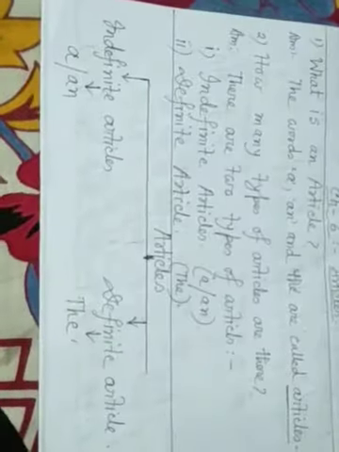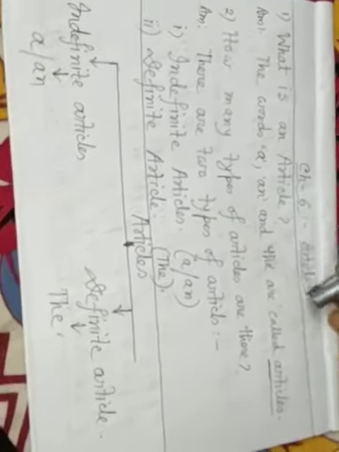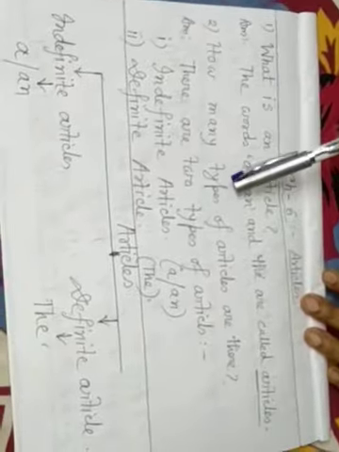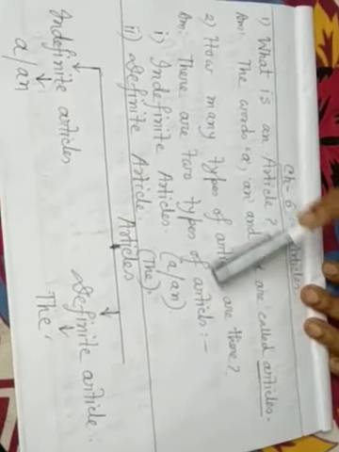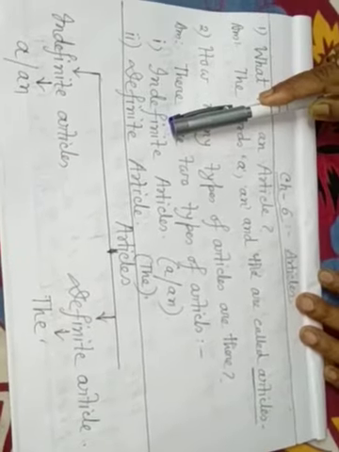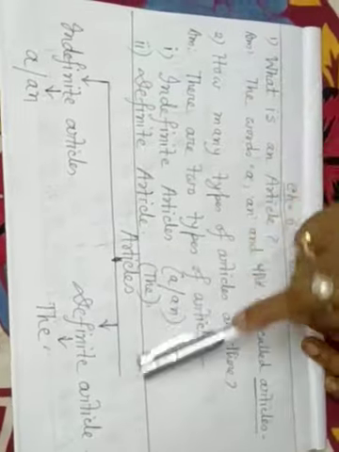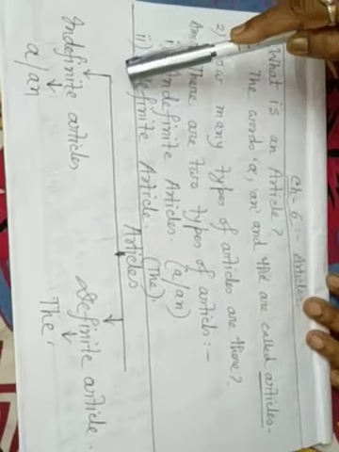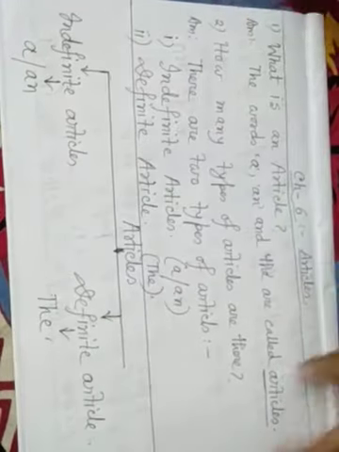The words a, an, and the are called articles. How many types of articles are there? There are two types of articles: indefinite article and definite article. That is, indefinite article a and definite article the. Okay.